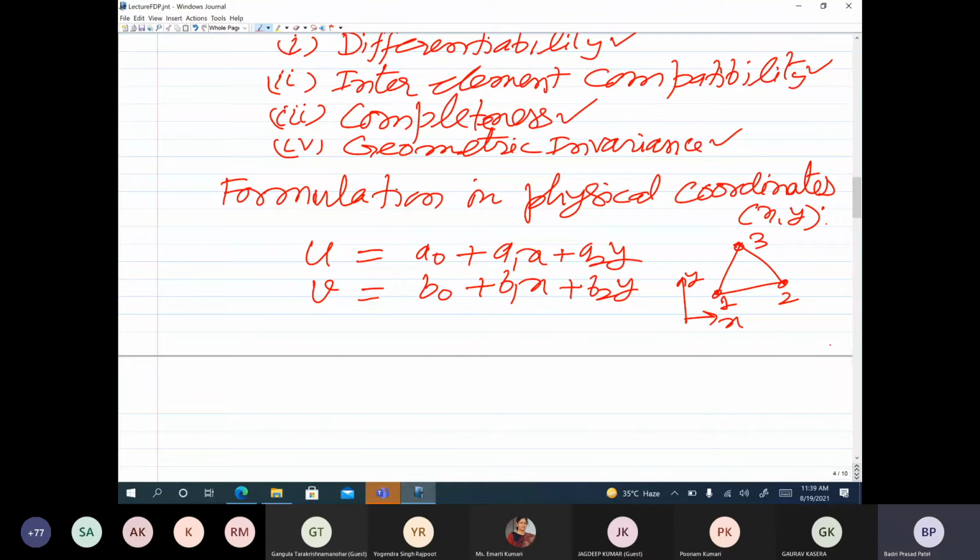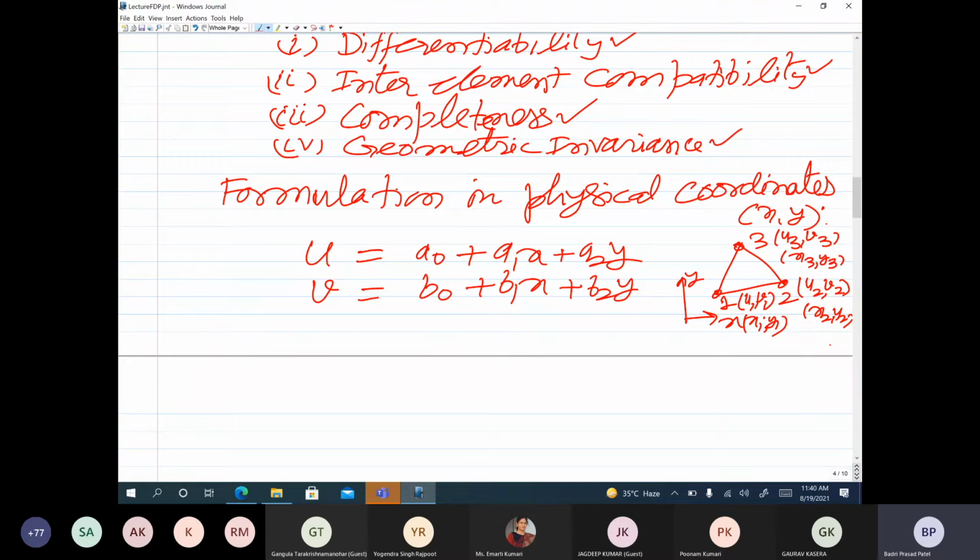If we want to make sure that the primary variables, that is u and v, are continuous across the element boundaries, then first, u and v should be there as degrees of freedom at the nodes of the element. So we have u1 and v1 as the degrees of freedom, and the coordinates are x1 and y1. At node 2 the degrees of freedom are u2 and v2, the coordinates are x2 and y2, and at node 3 the variables are u3 and v3 and the coordinates are x3 and y3.